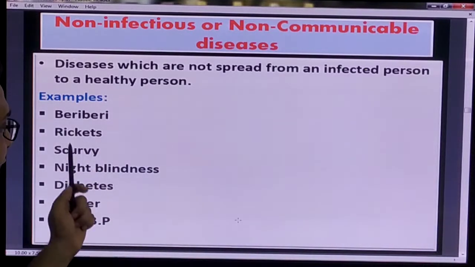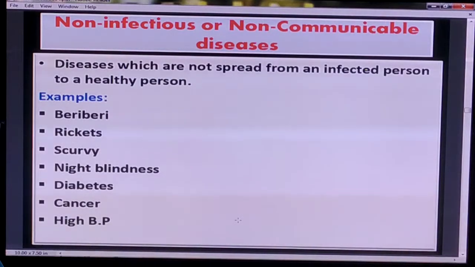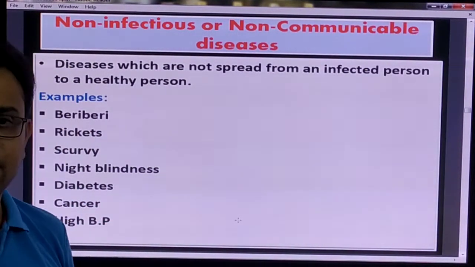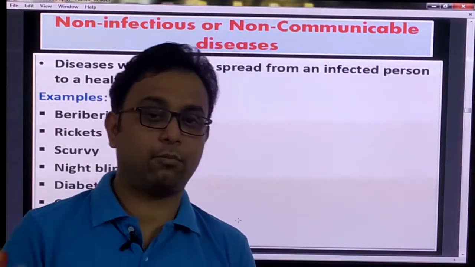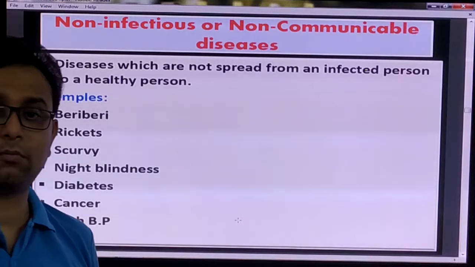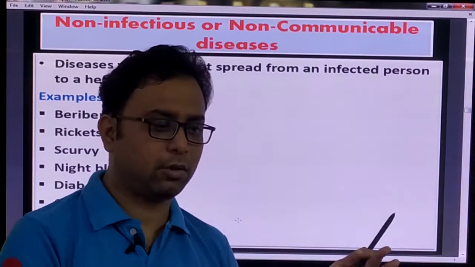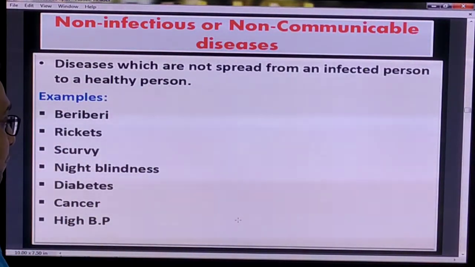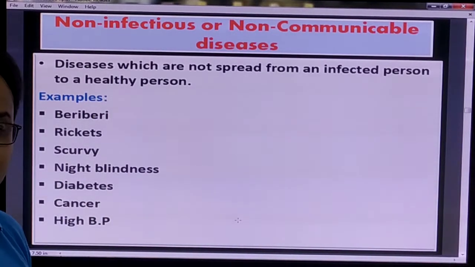For example, beriberi, rickets, scurvy, night blindness, diabetes, cancer or high BP. This type of disease may be due to the deficiency of some vitamins, and it happens to only one person. When someone does not take a sufficient amount of these vitamins, like you do not take sufficient vitamin C, at that time you suffer. One common example is beriberi, or scurvy, right?